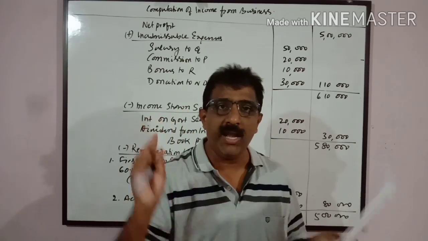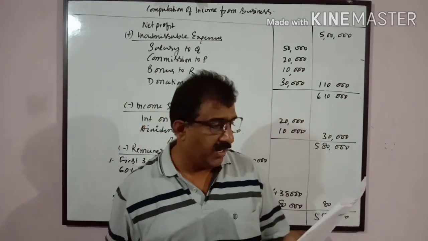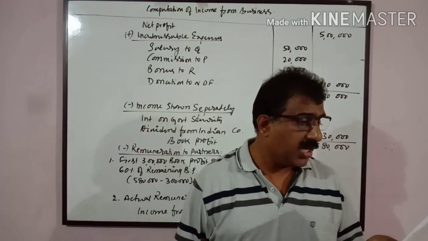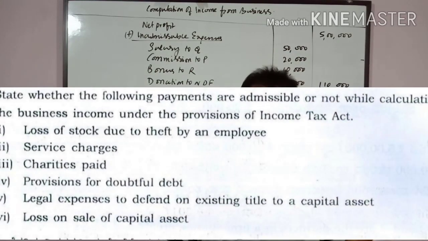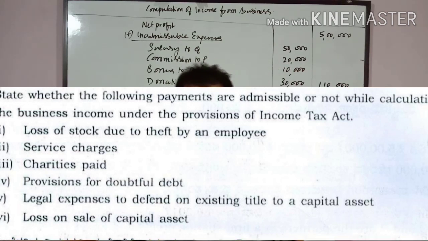If you keep it in mind, this can be answered very well. Now you can see here, loss of stock due to theft by an employee. It is a part of business expenditure, allowable expenditure, admissible expenditure. Whether it is theft by employee or somebody, so if any theft happened, then it is allowed.